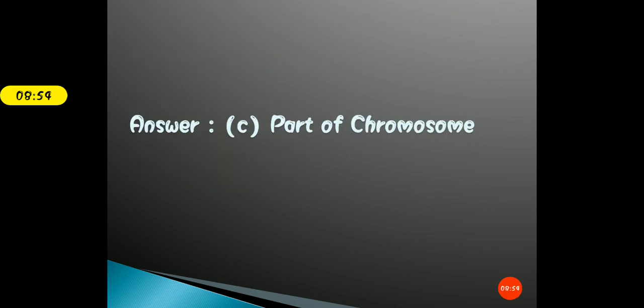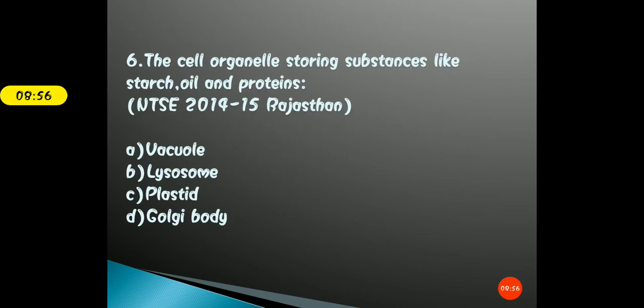Next question is, the cell organelle storing substances like starch, oil, and protein is, and this question appeared in the NTSE 2014-15 Rajasthan. Your options are A. Vacuole, B. Lysosome, C. Plastids, and D. Golgi body. Students, take your time. Mark the right answer.